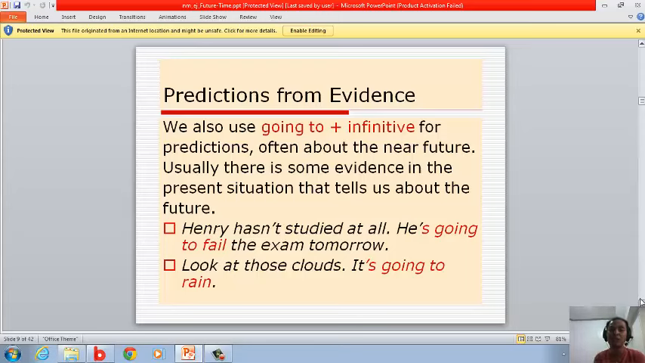Another one, predictions from evidence. We also use going to plus infinitive for predictions, often about the near future. Usually there is some evidence in the present situation that tells us about the future. Example, "Henry hasn't studied at all. He's going to fail the exam tomorrow." "Look at those clouds. It's going to rain." So where do you think is the example of going to infinitive? Going to fail and it's going to rain. It is a prediction, often about the near future.